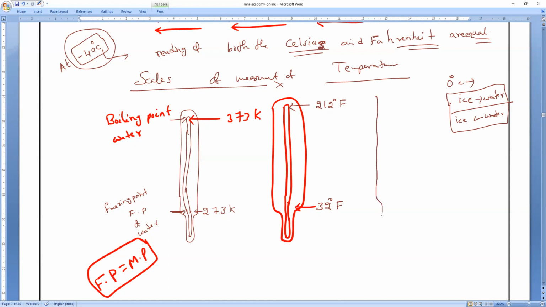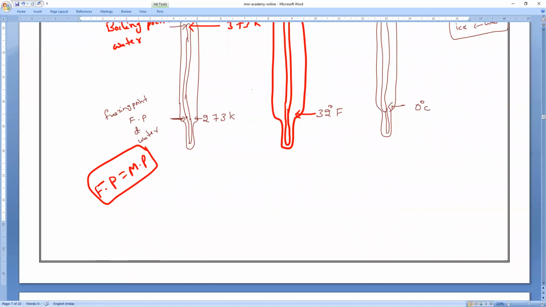Next, the Celsius scale. What is the freezing point of water, or melting point of water? You should know melting point and freezing point. The freezing point of water is 0 degrees Celsius, and the boiling point of water is 100 degrees Celsius. So can I say 273 Kelvin is equal to 32 degrees Fahrenheit, which is equal to 0 degrees Celsius?